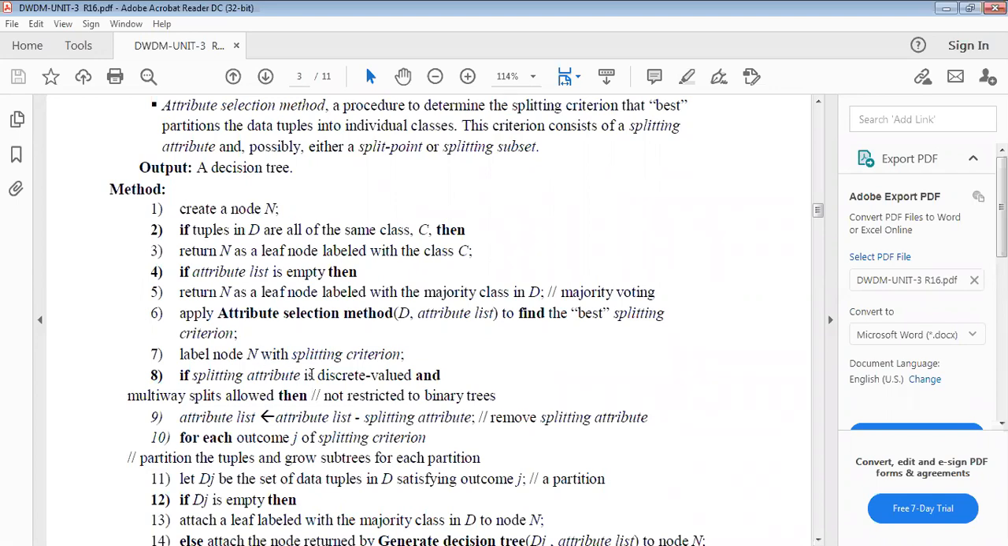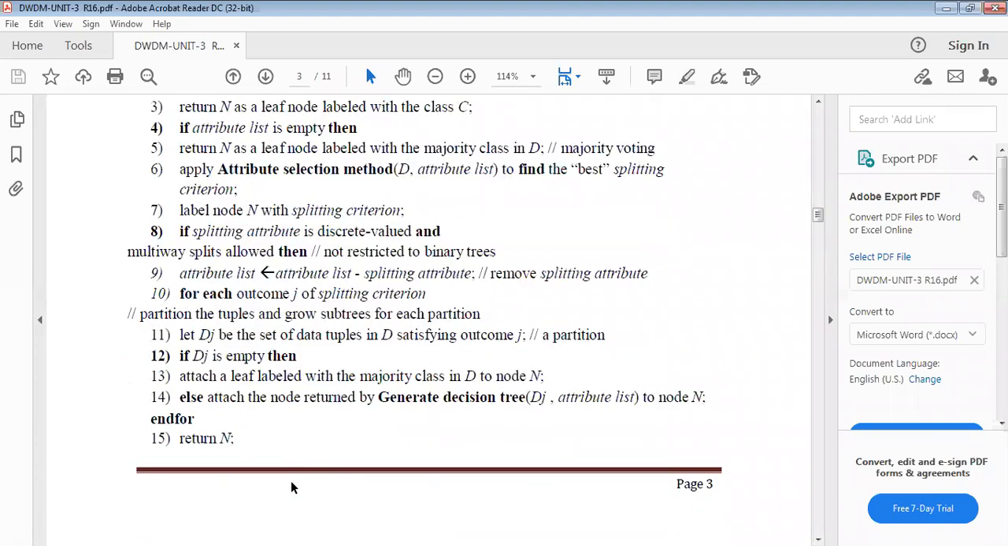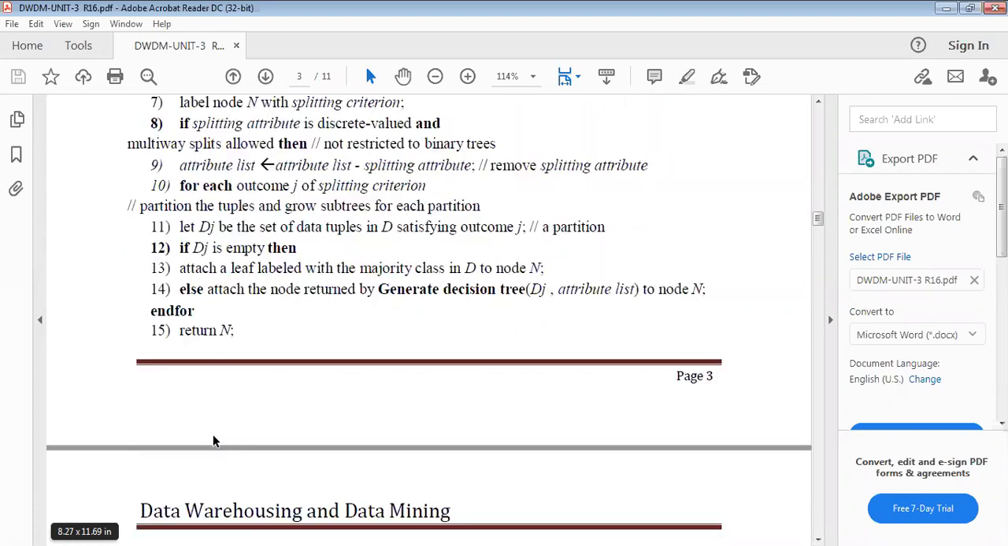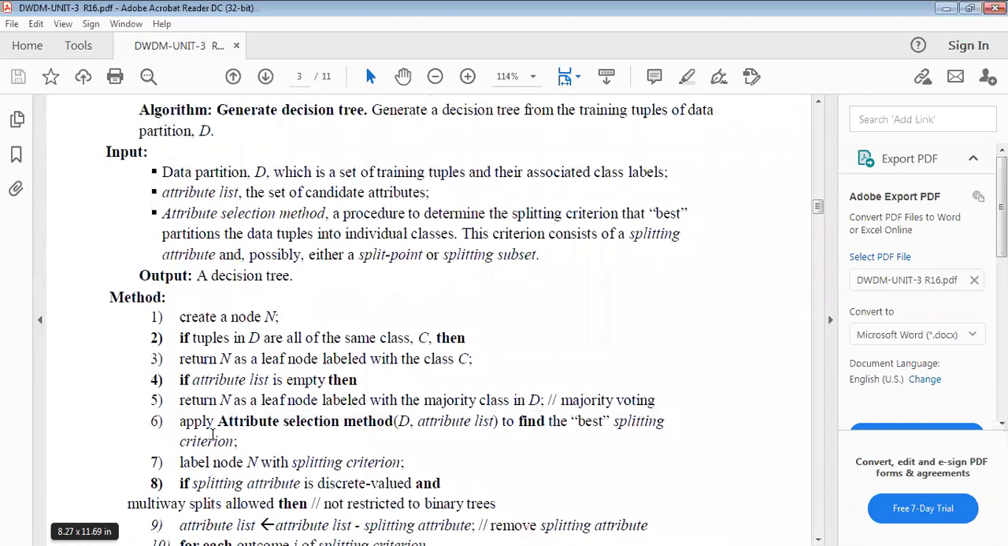For each outcome j of the splitting criterion, let Dj be the set of data tuples in D satisfying outcome j. If Dj is empty, then attach a leaf labeled with the majority class in D to node N. Else attach the node returned by Generate_decision_tree to node N, and finally return N. This is the step-by-step procedure of generating the decision tree.